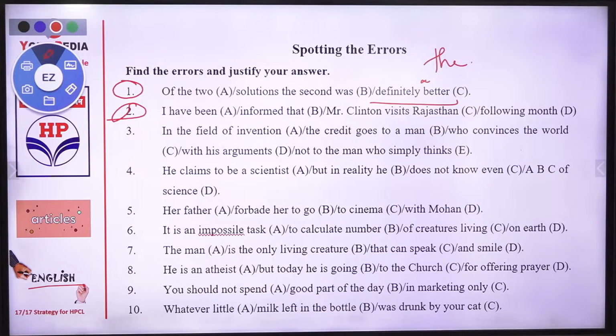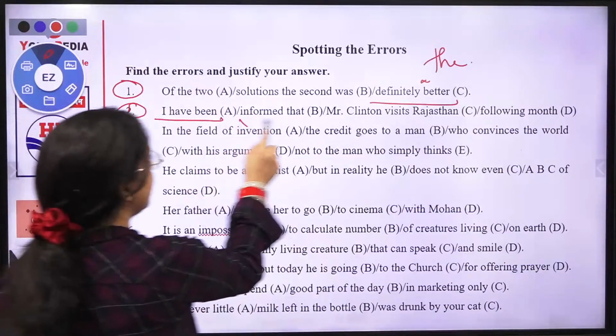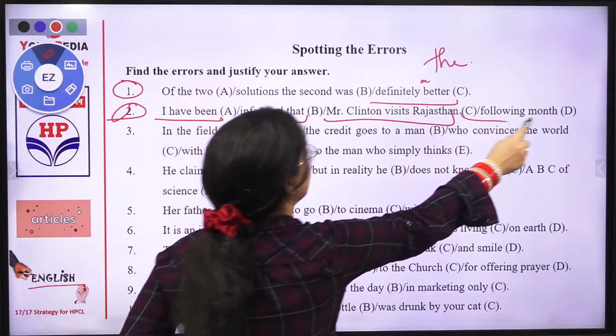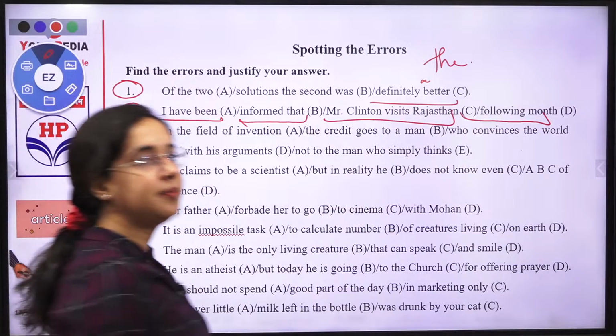Go for the second one. I had informed that Mr. Clinton visits Rajasthan following month. अब ध्यान से करना, where it will be the problem. You have to designate, is the problem in A, is the problem in B, is the problem in C, or is the problem in D? Very nice. Mahi vlog is right.